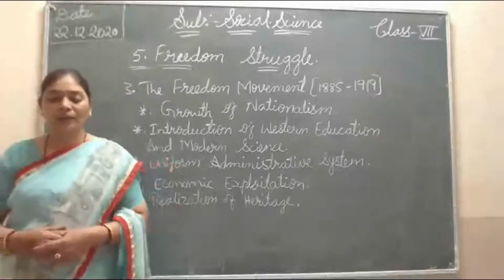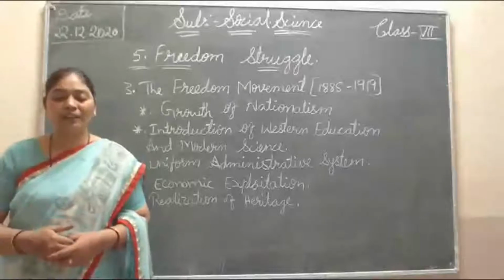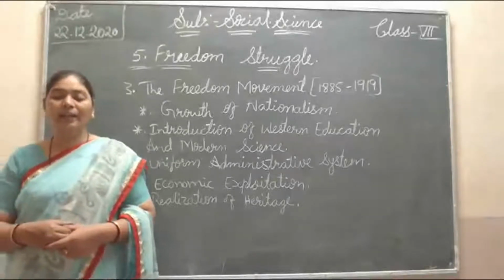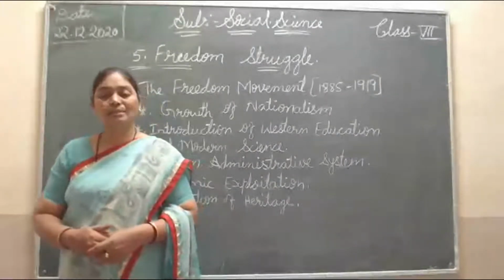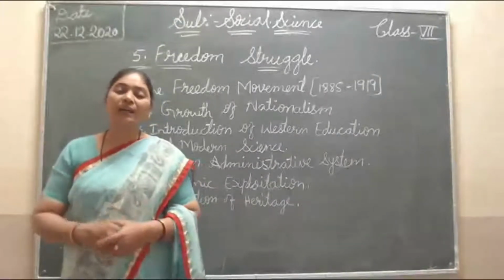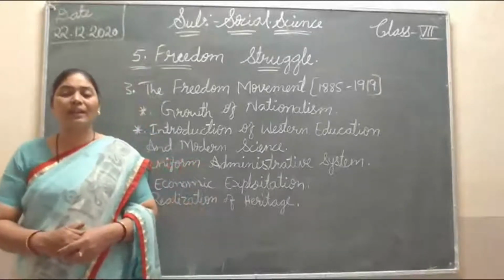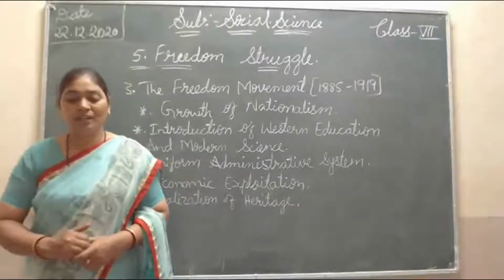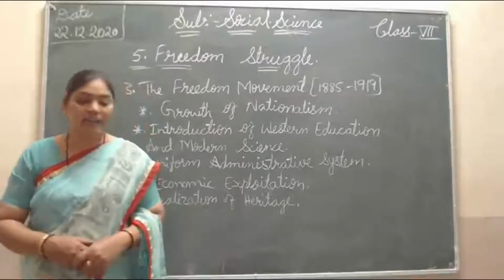Dadabhai Naoroji exposed the way the British were looting the wealth of India through his work, that is the drain of wealth theory. By this, he told that these Britishers were looting the Indian wealth. So in this way, many people, when they read this theory, could understand the rule of the Britishers.